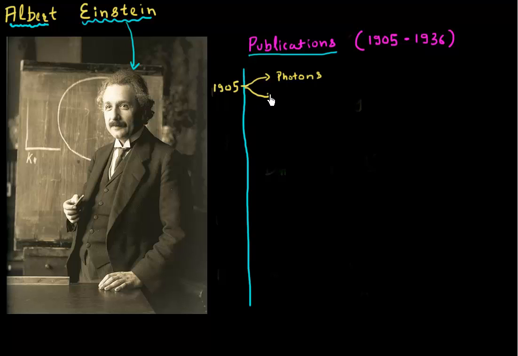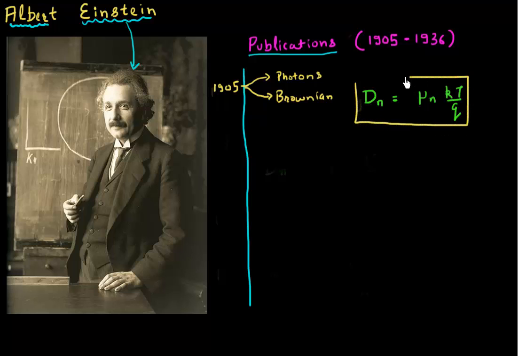He also published a paper on Brownian motion, and one of the things that came out of that paper was that it related the diffusion coefficient to the mobility and how it relates to the temperature using this formula where your diffusion coefficient is related to the mobility by a multiplication factor, which is given by this kT by q. And this is something that we use in semiconductors. So even though Einstein was studying Brownian motion in gases and how gases diffuse, this is something that we use in semiconductors. In 1905, he also came up with the special theory of relativity.